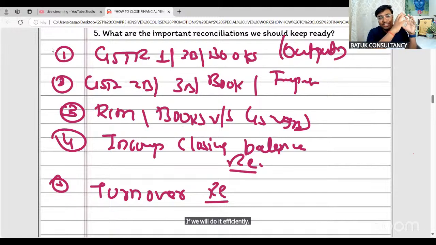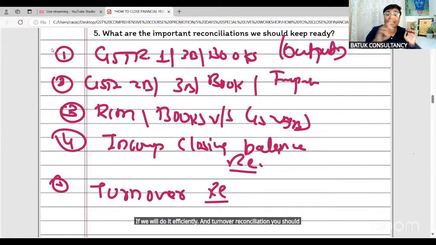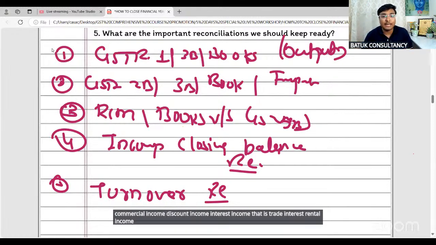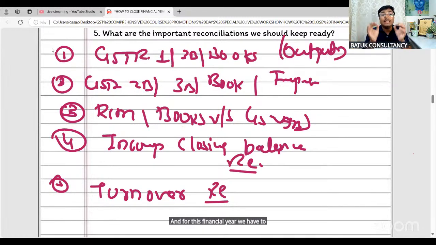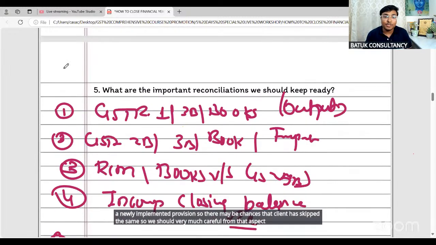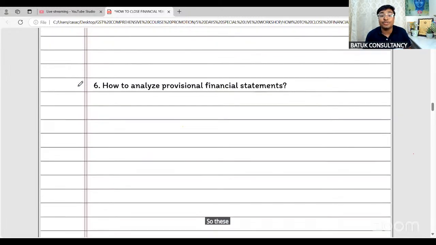And for turnover reconciliation, you should perform it from your provisional profit and loss account: the sales plus the income, commission income, discount income, interest income, that is trade interest, and rental income. In that case, we have to check the same. And for this financial year, we have to very carefully check the RCM on account of rent on commercial property from an unregistered person, because this is a newly implemented provision. So there may be chances that the client has skipped the same. So we should be very careful about that aspect. These are the important reconciliations we should have ready.